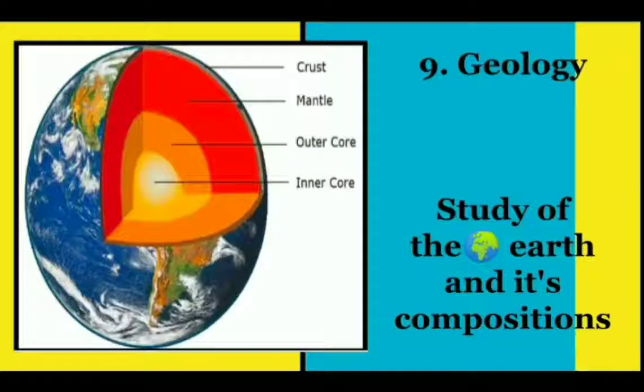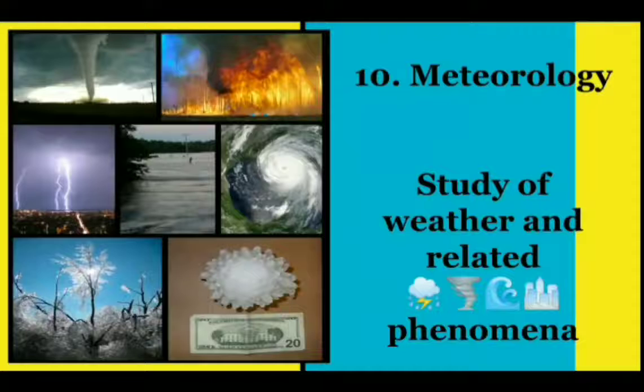As I remember, everybody knows how many layers there are in the earth. Okay, if you know. Here it is written only crust, mantle, outer core, and inner core. If you know something else, then comment in the comment box. The next one is meteorology, and meteorology is the study of weather and related phenomena.